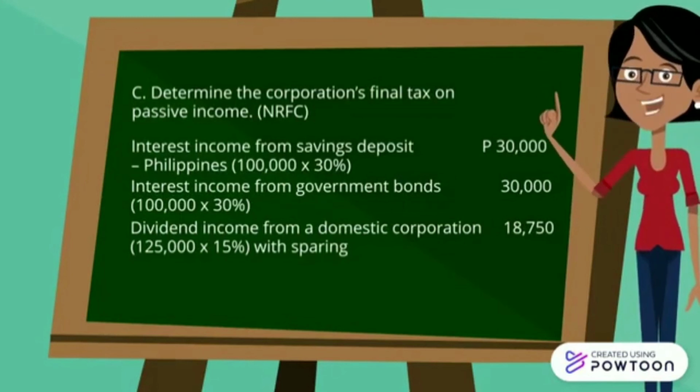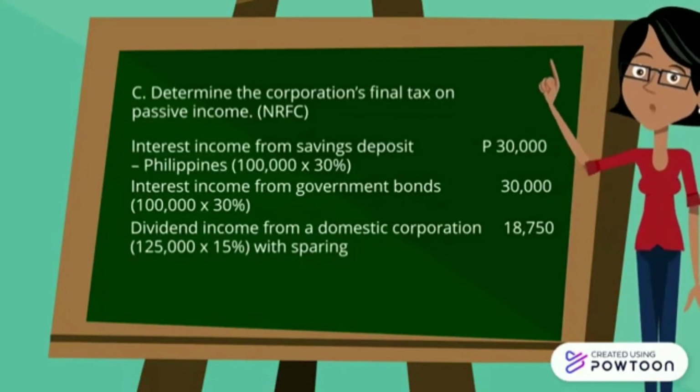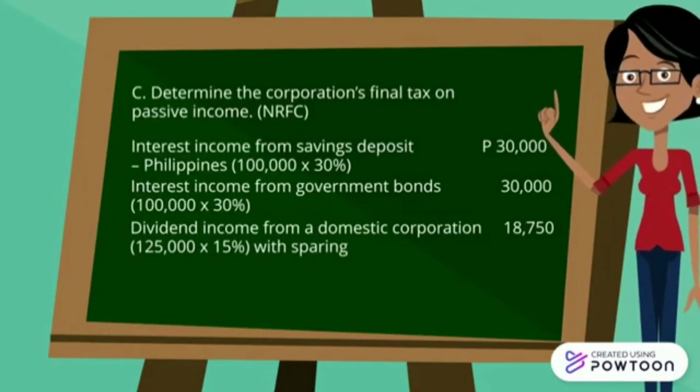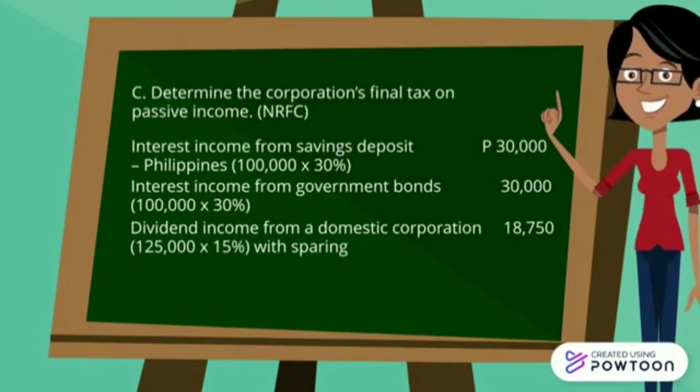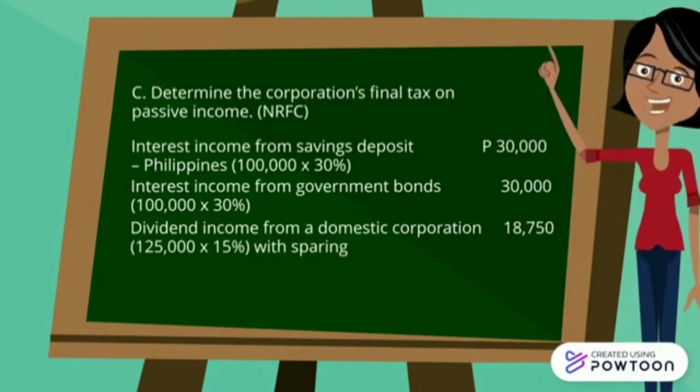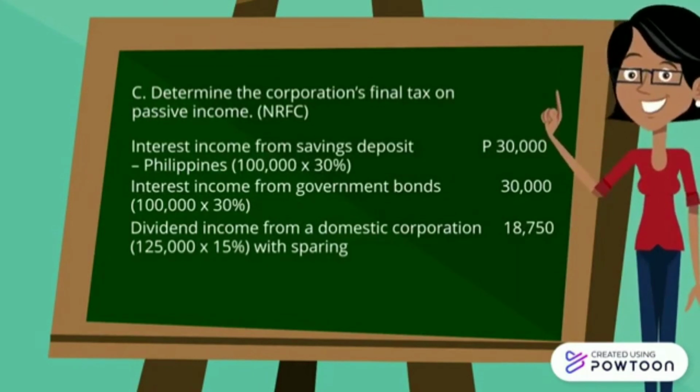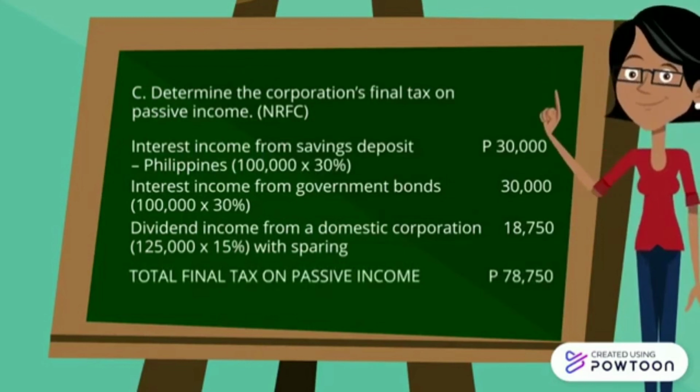Next is the dividend income from a domestic corporation, which is 125,000, times 15%. Here we use 15% for the tax rate because it is under the tax sparing rule. So the total is 18,750. You just add all three, and the total final tax on passive income is 78,750.